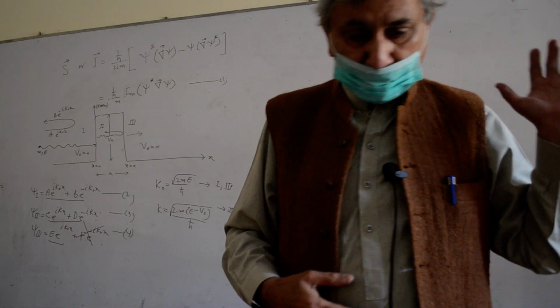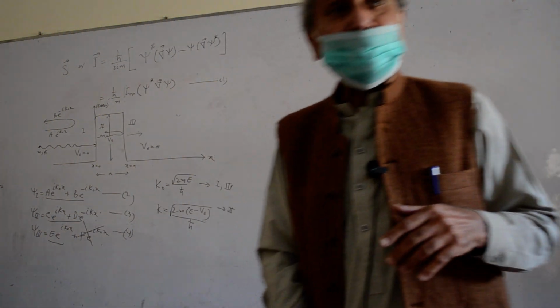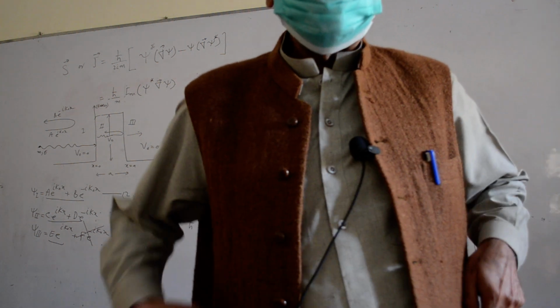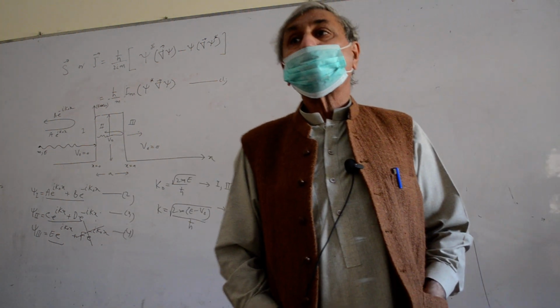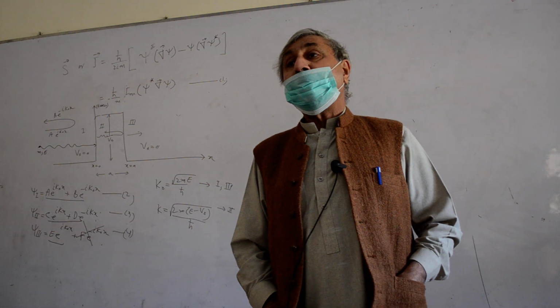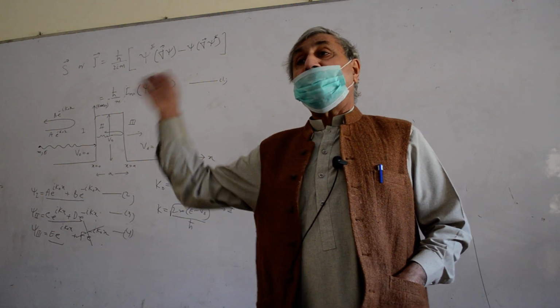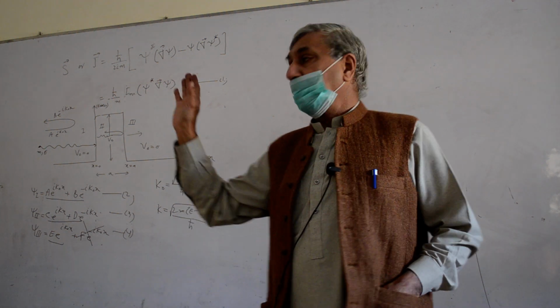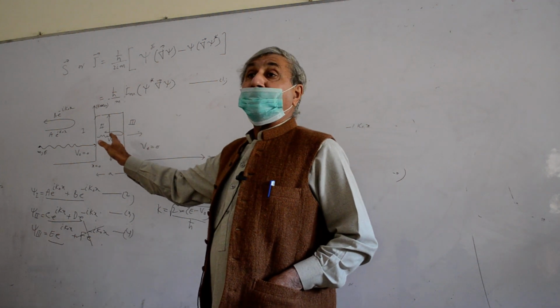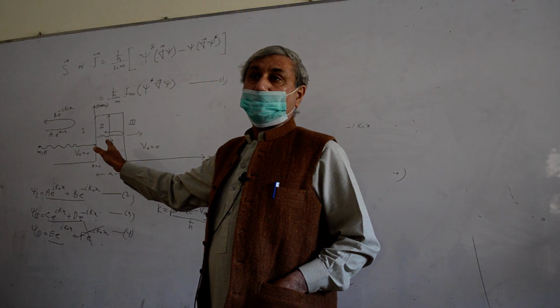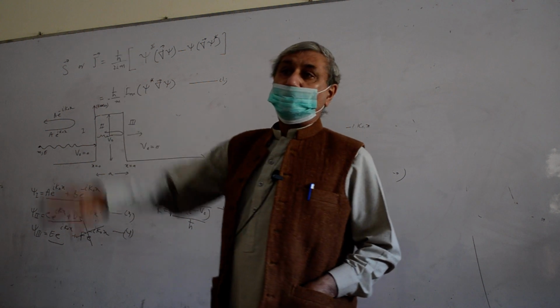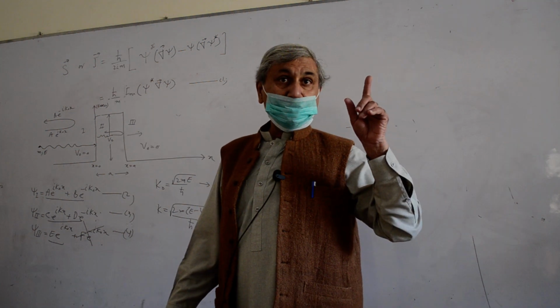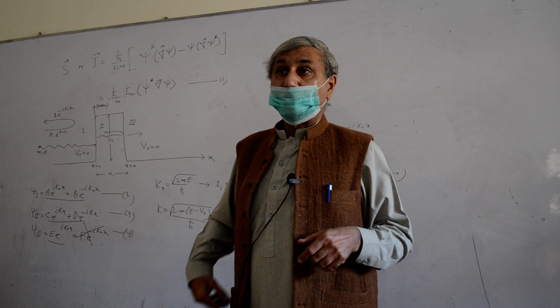I have just taught you this one, and then I ask you a question. And the question is, a potential barrier of height 10 electron volt is given to you. What I am saying? 10 electron volt.